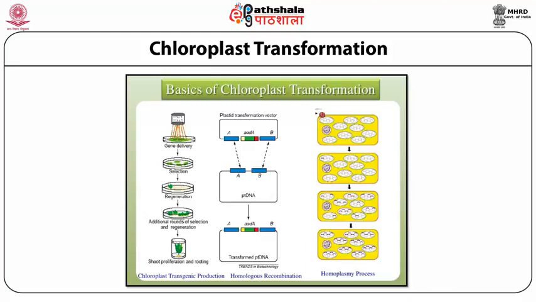Here the chloroplastic DNA is transferred into the target cell, which is then screened in a specific medium. As a result of the screening, only selected explants are able to survive and regenerate in this selective medium. Additionally, proliferation of the shoot and rooting takes place, which later transforms into the complete plant.